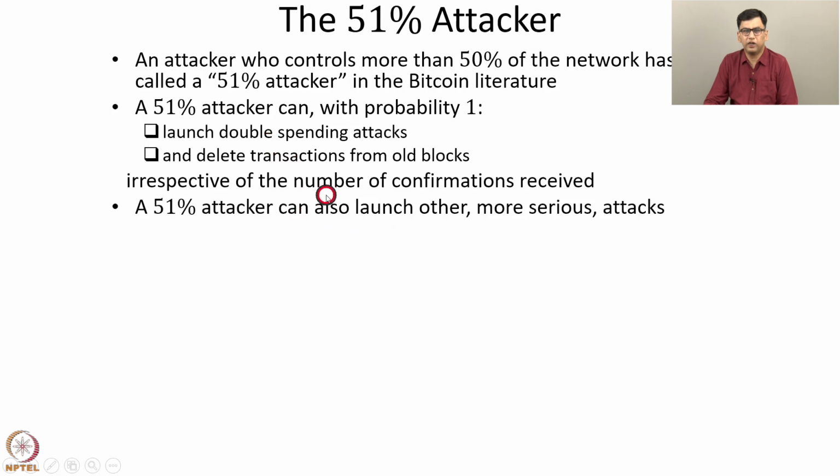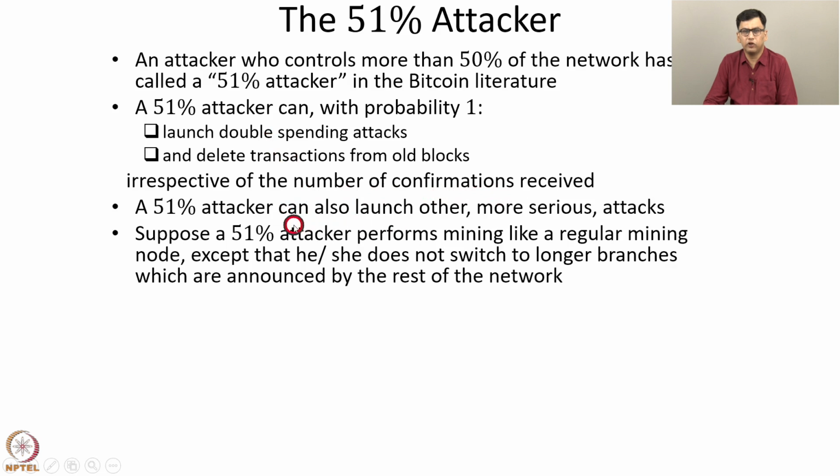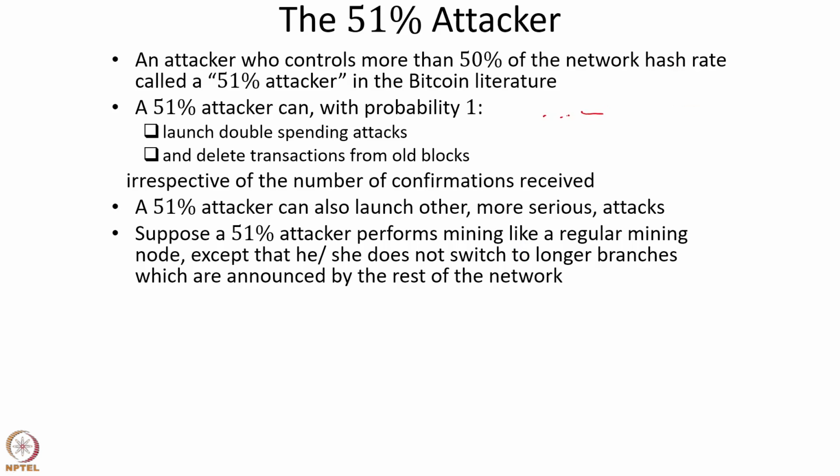A 51% attacker can also launch other attacks which are more serious. Suppose a 51% attacker performs mining like a regular mining node, except that he or she does not switch to longer branches which are announced by the rest of the network. For example, this attacker is mining blocks. So this is the blockchain initially. Now, one block is created by someone other than the attacker, but the attacker ignores that block and keeps on in parallel mining blocks by themselves.